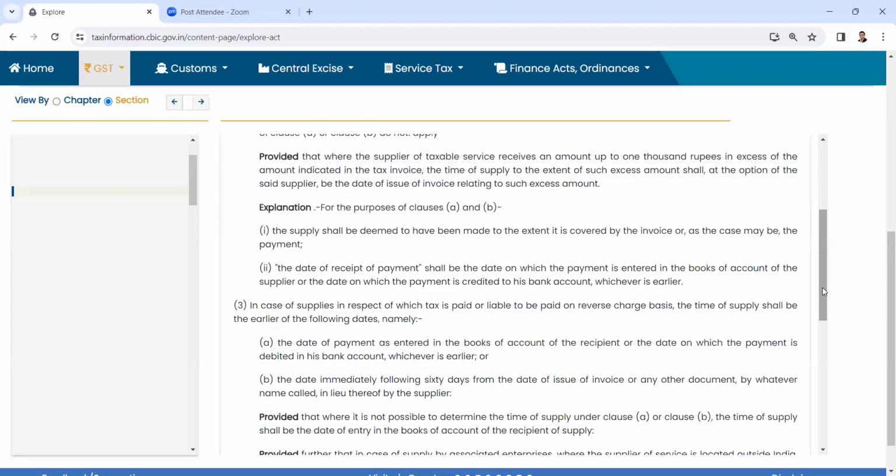And hence the department will say that in the proviso, what we have is tax payable in respect of supplies made during a tax period. So how will you identify in which tax period the supply has been made? For that, you have to go to section 13, and section 13 is saying this. Not in the context of ITC or anything of that sort, but only for this particular purpose.